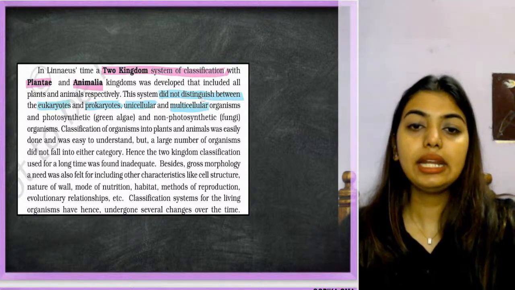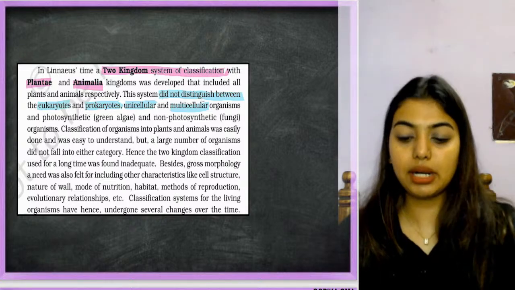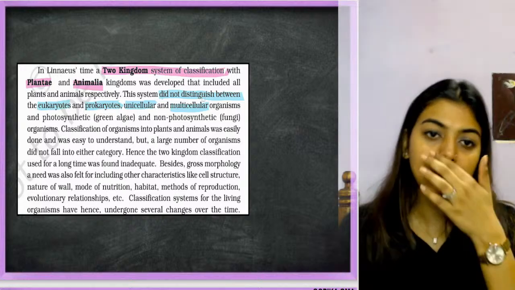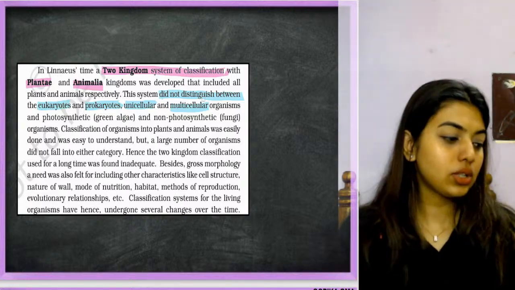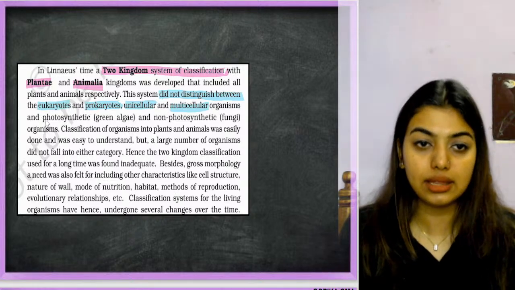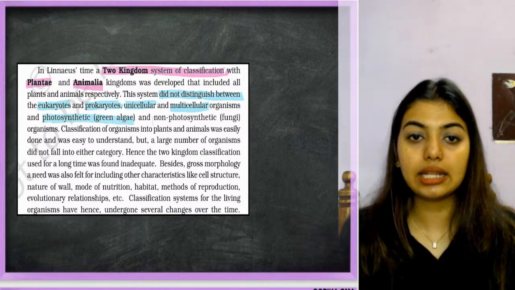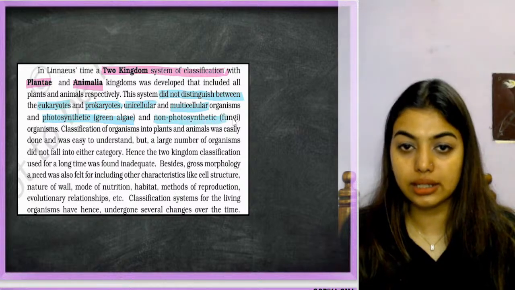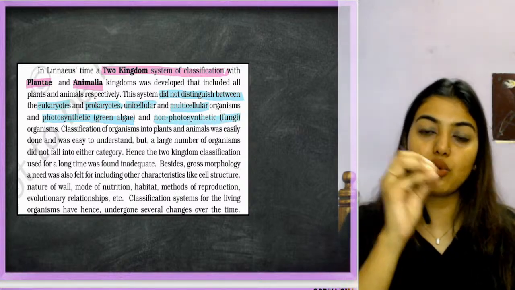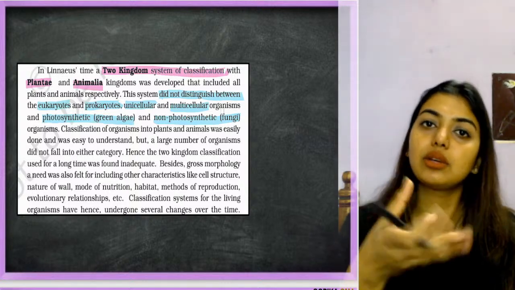Okay, so he did not do that classification. Unicellular and multicellular, he did not do. And eukaryotes and prokaryotes he did not do. So that was a problem. Next problem was he did not categorize photosynthetic green algae and non-photosynthetic fungi. He put everything together. Khichdi he made, okay, that is photosynthetic, non-photosynthetic, everything was together.